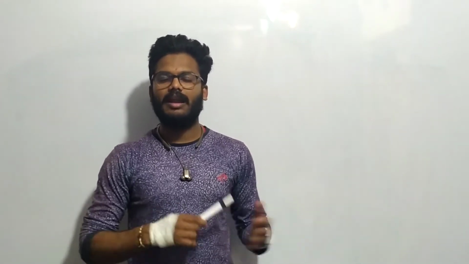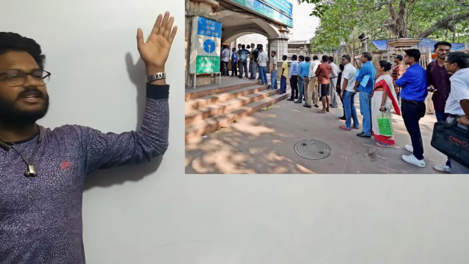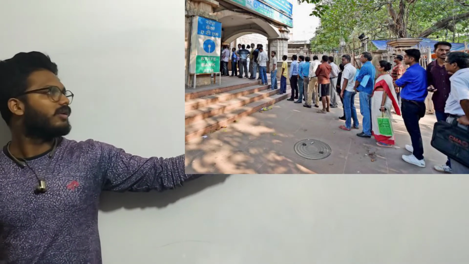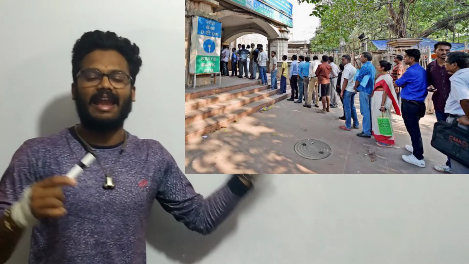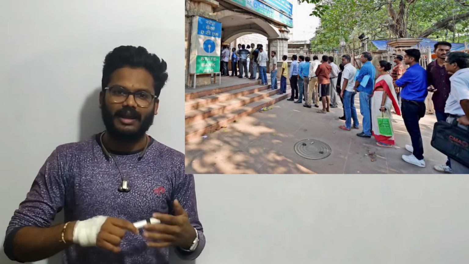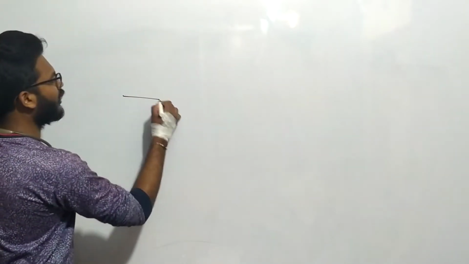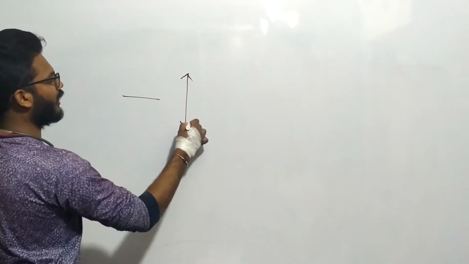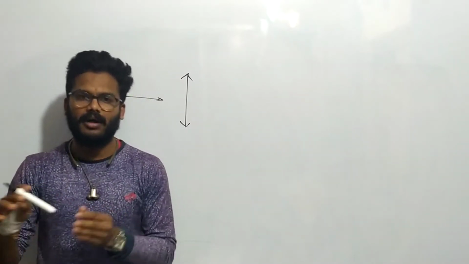In this video, let us learn a new concept. Before going to the concept, first, can you see this diagram? How are the people standing there? The people are standing in a line, right? If you want to take anything like a ticket or whatever it may be at a counter, normally we will stand in a straight line, whether it is a horizontal line or a vertical line, right? We arrange it in a line so that it will be in a proper order.